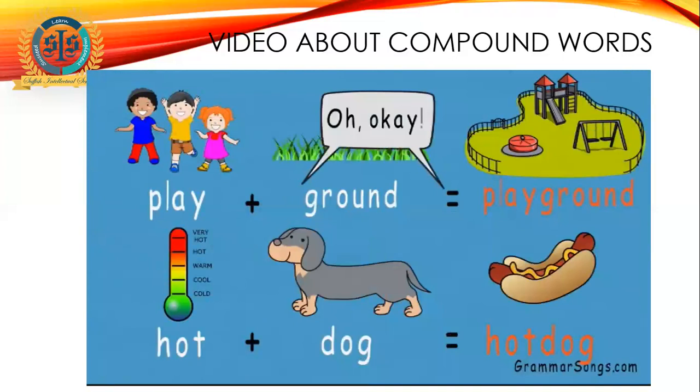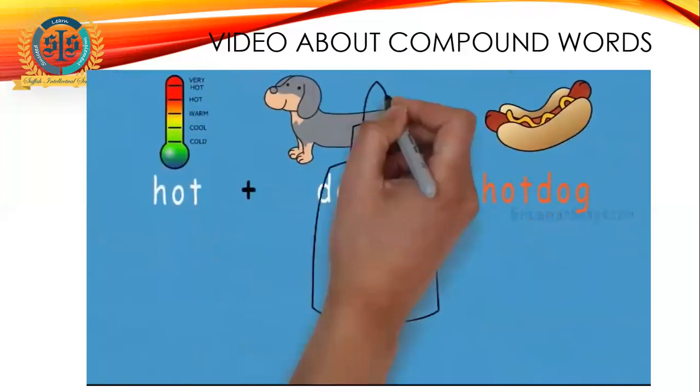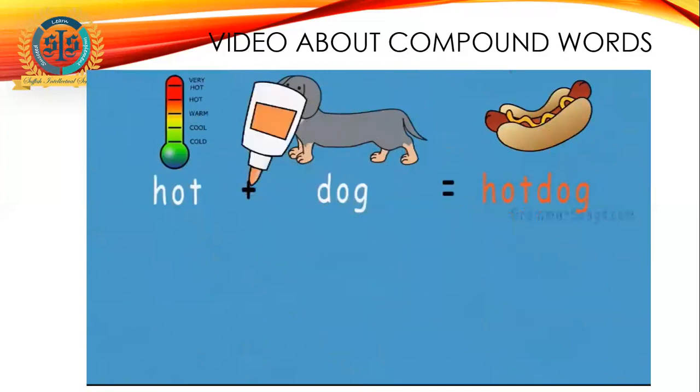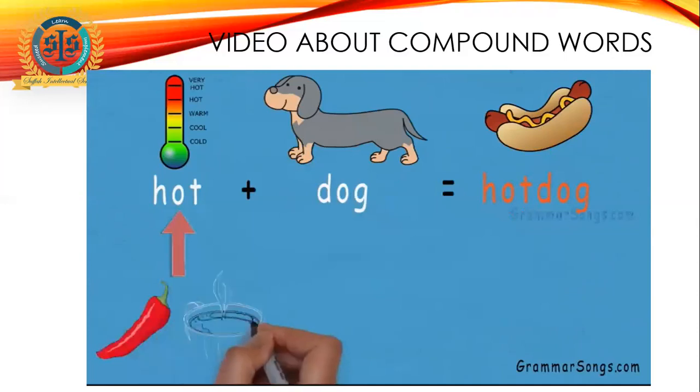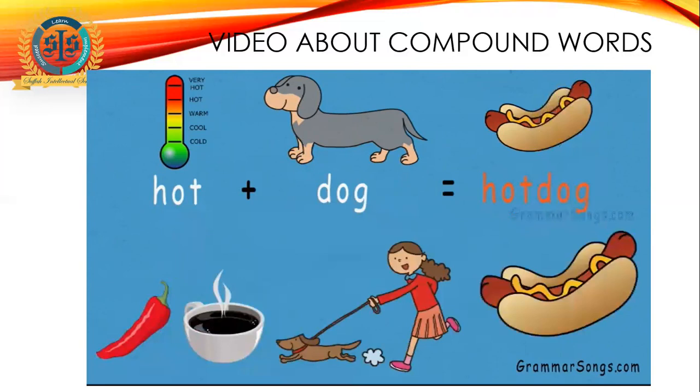Oh, okay. The important thing about compound words is that once the two words are glued together, their combination creates a whole new meaning. Take hot dog, for example. Something that is hot can be spicy or quite warm in temperature. And a dog is an animal that we prize and love as a pet. But putting the two words together makes a food we eat. This could be quite confusing for people learning to speak English.